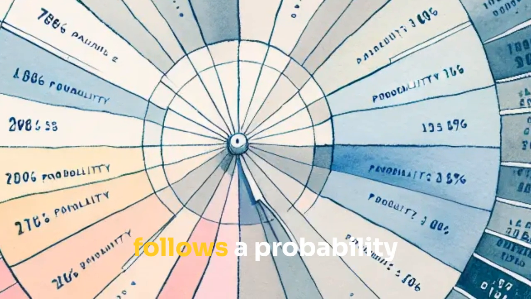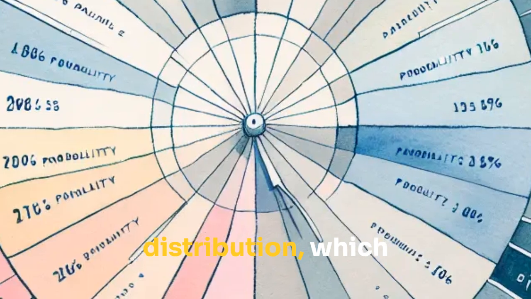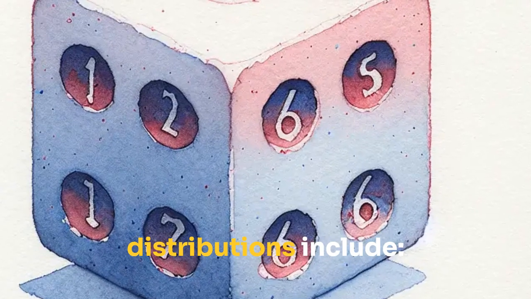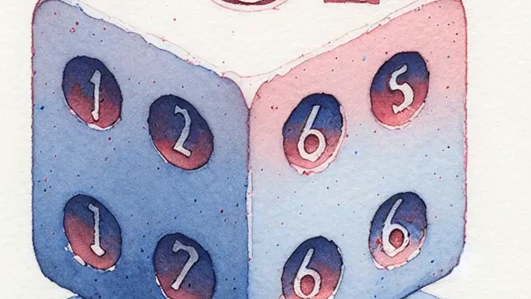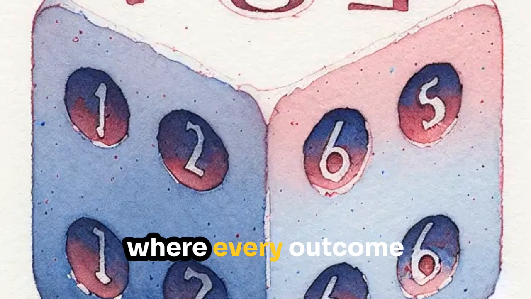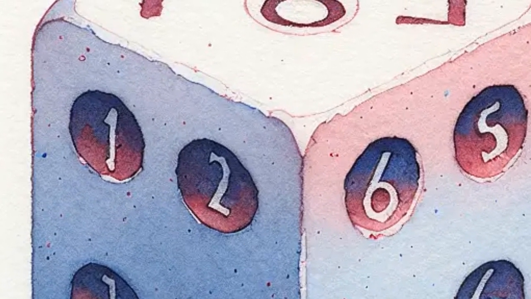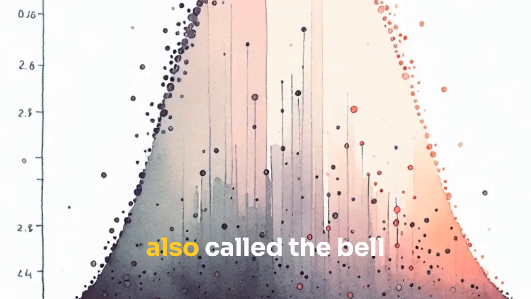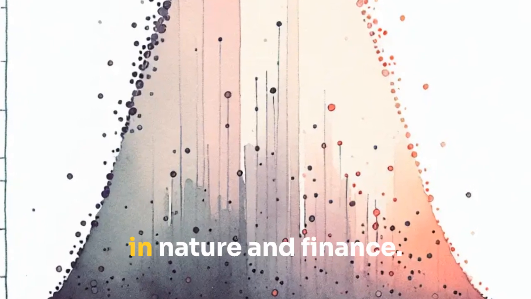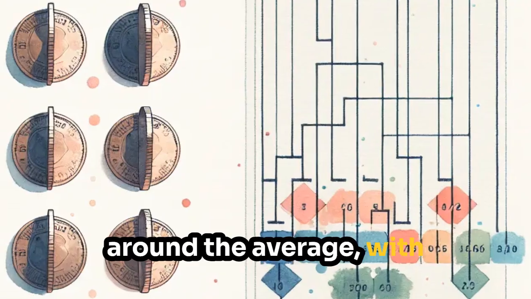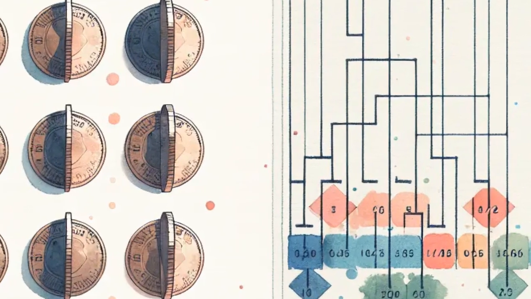Each random variable follows a probability distribution, which tells us how likely different outcomes are. Some common distributions include uniform distribution, where every outcome is equally likely. Rolling a fair die is an example. Normal distribution, also called the bell curve, which appears in nature and finance. Most values cluster around the average, with fewer at the extremes.